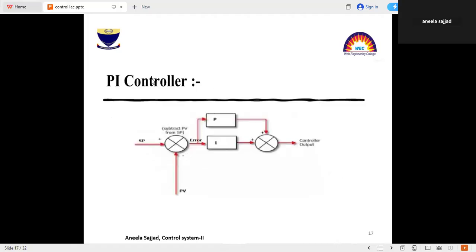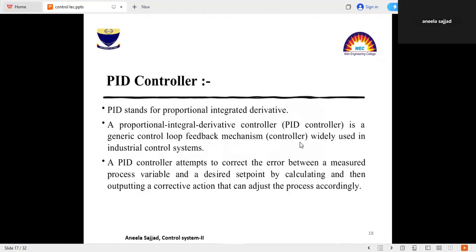The diagram for the proportional integral controller would be like this. This is known as the error signal. Error signal will be the difference of set point and process variable. Then the PI controller and controller output. Last one is the PID controller. PID stands for proportional integral derivative.